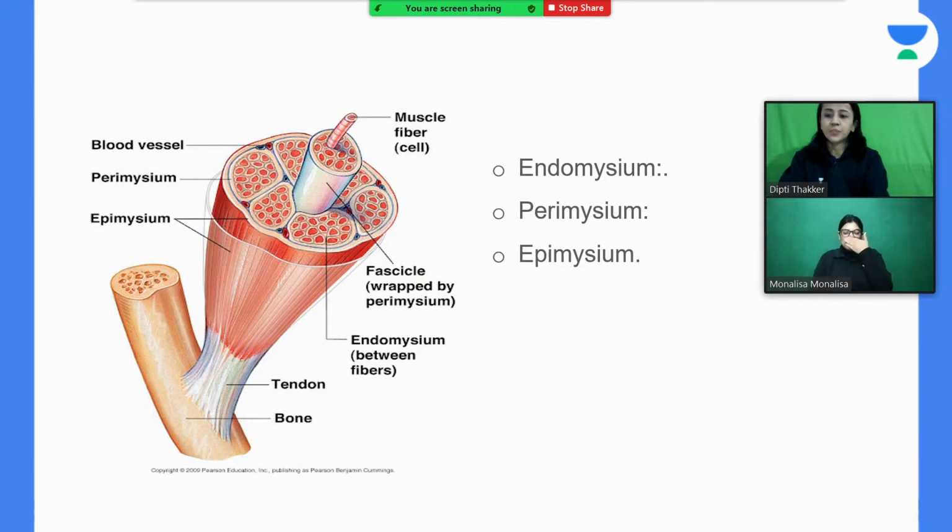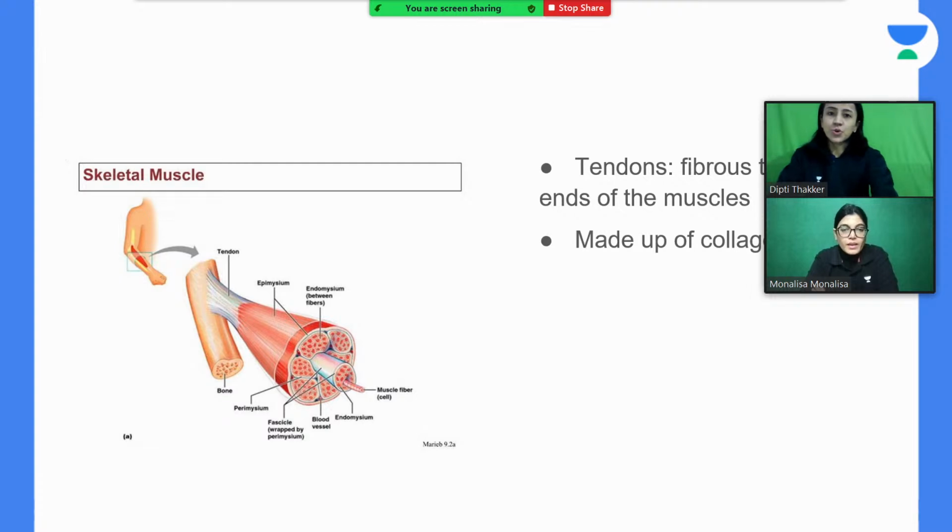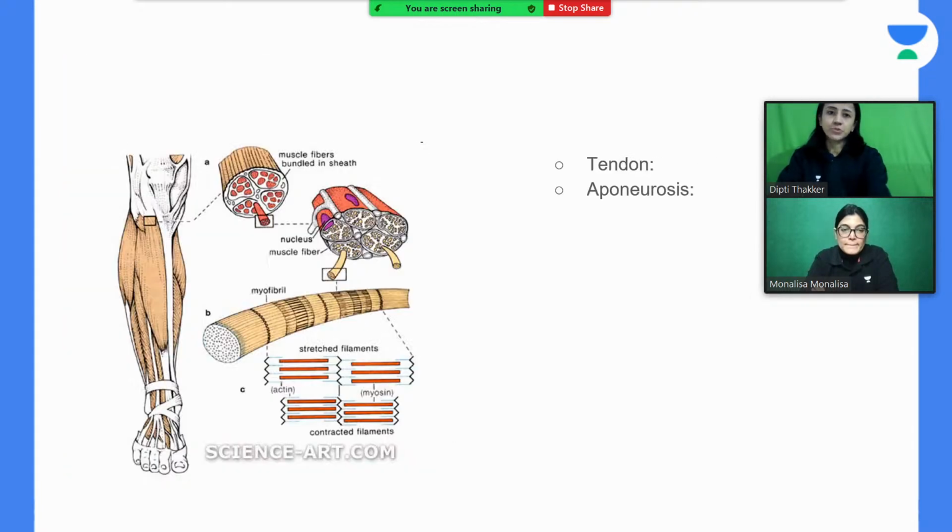Okay, now I'm not going into detail of this, as madam explained nicely. Endomysium, perimysium, and epimysium. Here in this diagram you can see all these three. Endomysium between the fibers, then perimysium, here fascicles are wrapped by perimysium, and epimysium. Tendon also madam has explained nicely, and aponeurosis also.